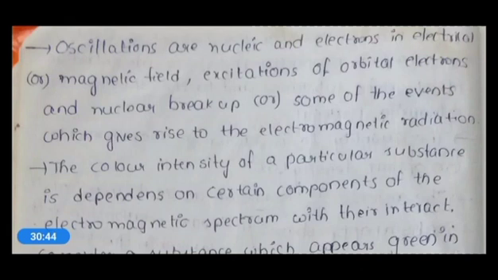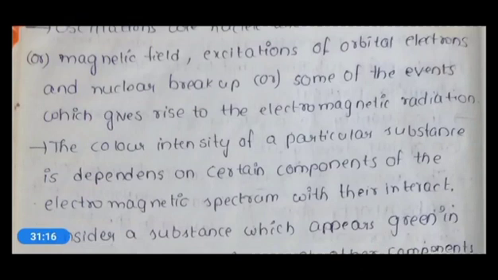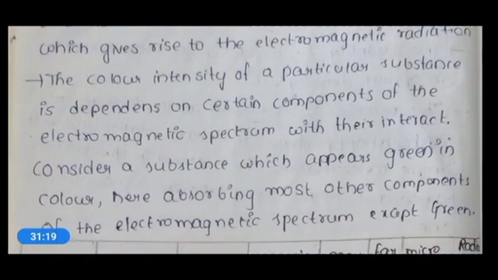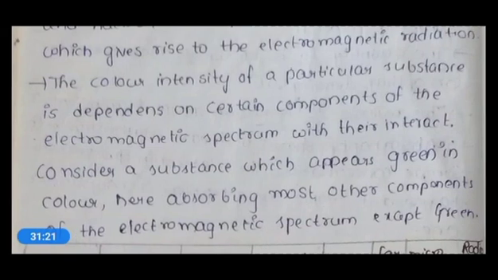Or excitation of orbital electrons: if an electron in one orbit is excited to move to another orbital, that particular reaction, and also nuclear breakup, and some of the events in the electric and magnetic field lead to the production of electromagnetic radiation. And one more important aspect is color.